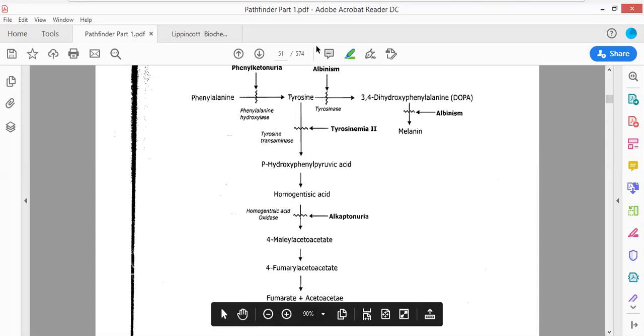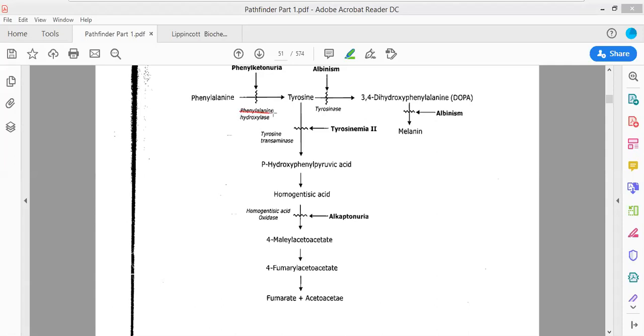Now see this. This is the enzyme that is referred to as phenylalanine hydroxylase enzyme. If this particular enzyme phenylalanine hydroxylase is lost, then the absence of this enzyme will lead to a disease referred to as phenylketonuria. It will lead to the disease called phenylketonuria. Similarly, there is a disease that is referred to as albinism.